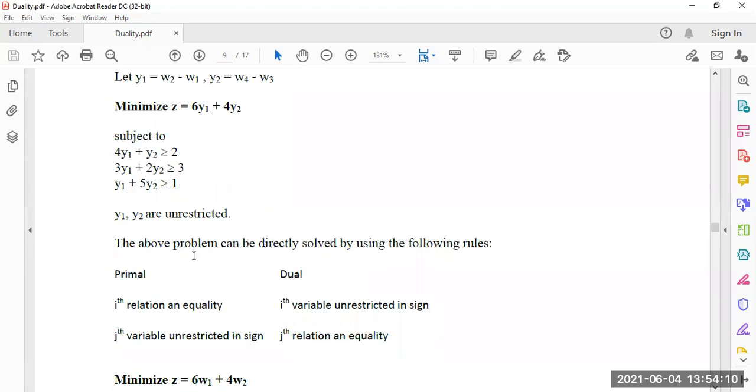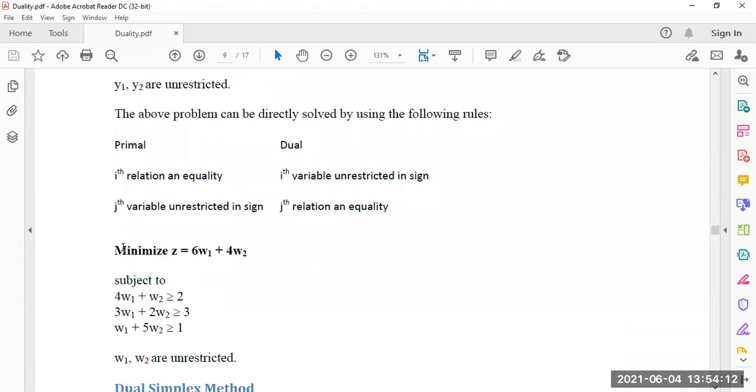Now look at the character of primal and dual. For the primal, the ith relation is an equality; in the dual, the ith variable is unrestricted in sign. In the primal, the jth variable is unrestricted in sign; in the dual, the jth relation is an equality. Actually, when equality holds, that means the variable is unrestricted.